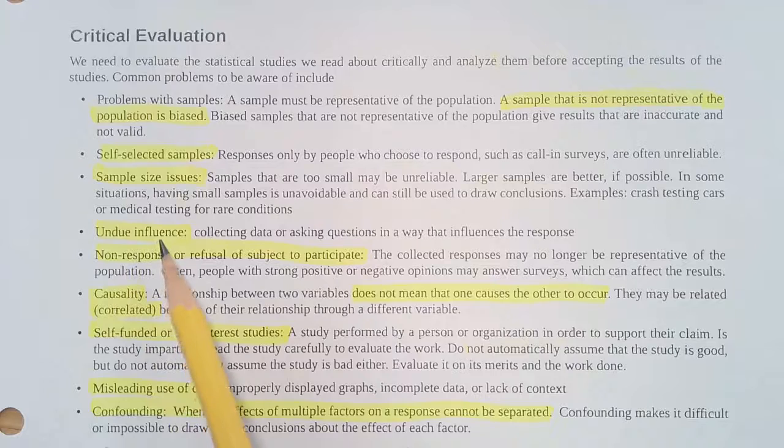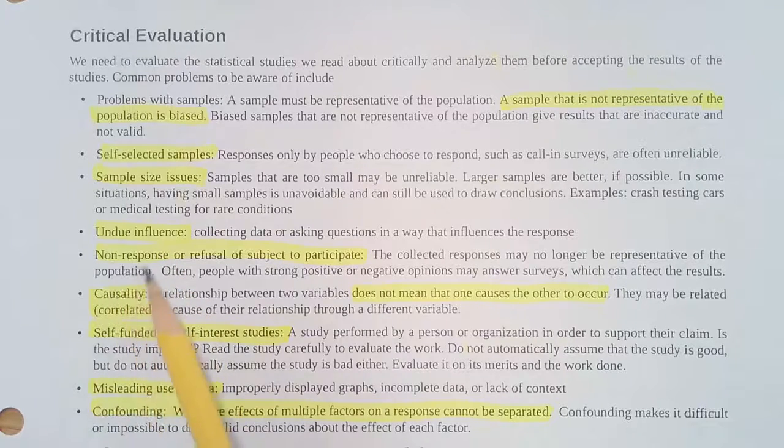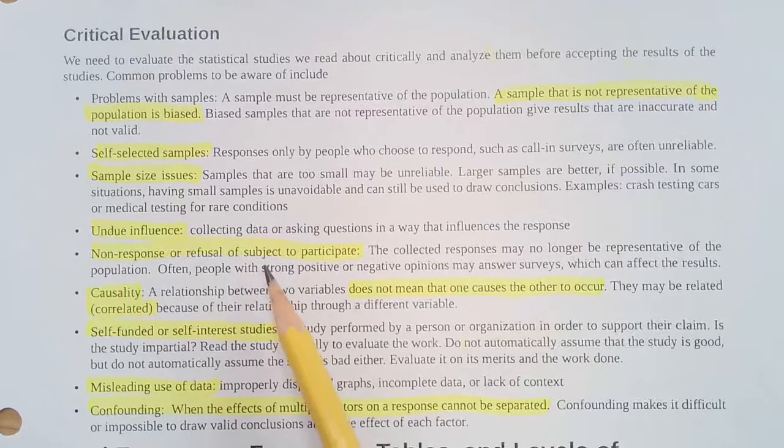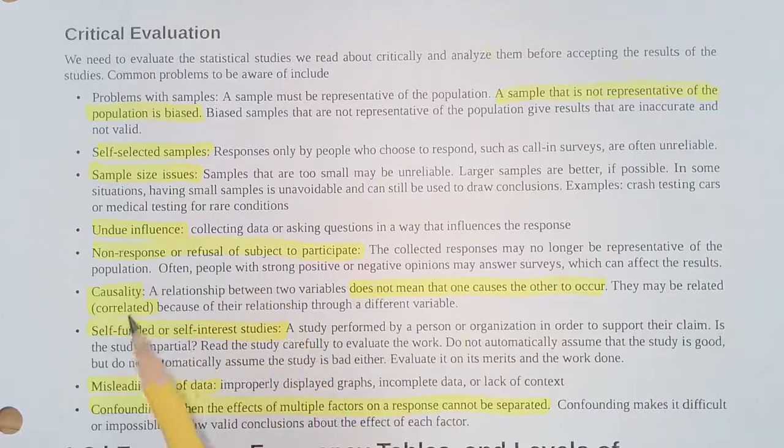Okay? Causality. This is the big one in statistics. You can have a relationship or relation between two things, but that doesn't mean that one causes the other. Just because you can say that there's a relation does not mean that it causes. Self-funded or self-interest studies.